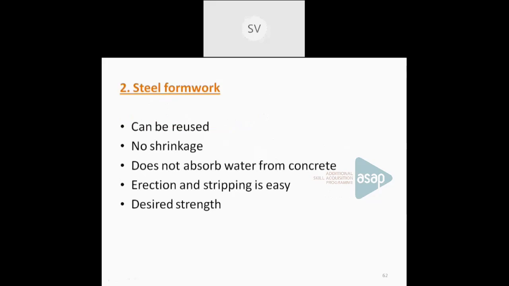It will not absorb water from the fresh concrete. So that's an advantage over timber formwork. Erection and stripping is easy, and it will produce the desired strength also. So steel has sufficient strength, so that makes it usable for formwork.